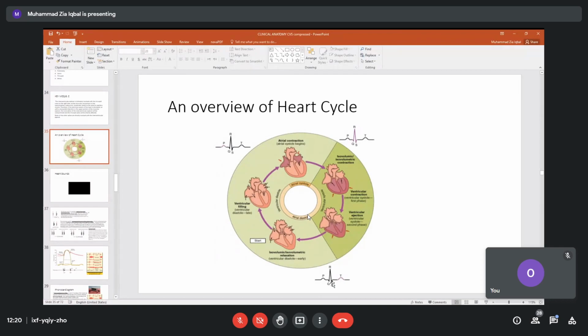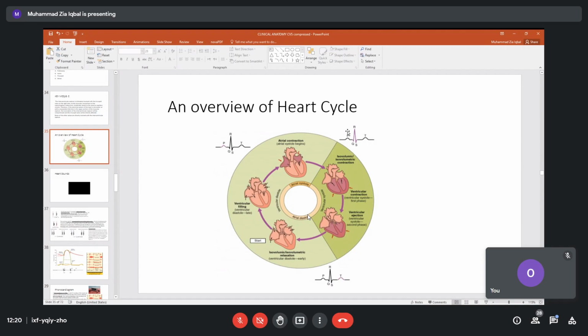You will study this in this block. This will be taken in physiology, how we have different waves, P, Q, R, S, T: the P wave, the QRS complex, and the T wave. This map we call the electrocardiogram, ECG or EKG.